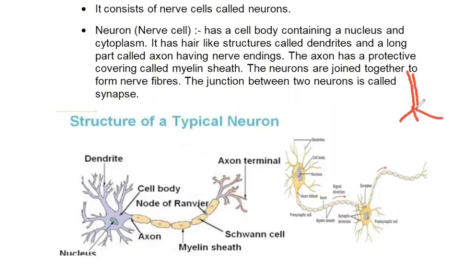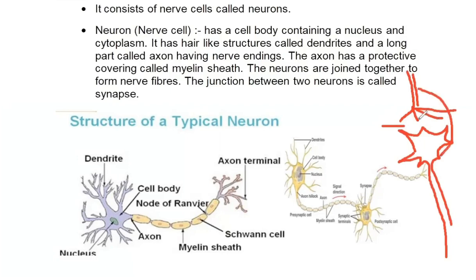Say these are nerve terminals, and this is the next neuron. There is a gap. This gap is known as synapse. Now you will ask, how does neurotransmission take place from one neuron to another? Basically, if I enlarge this portion,